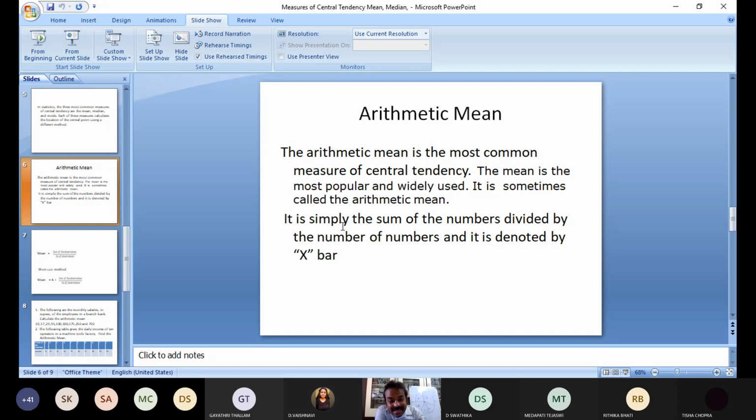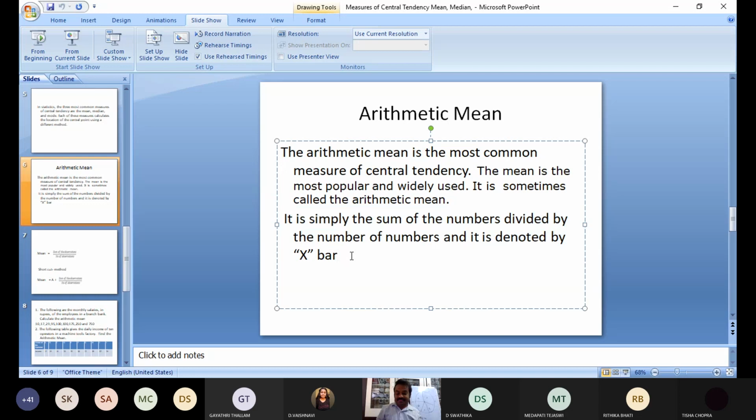It means adding each subject's marks, divided by the number of observations. Then you will get the average. Sum of the observations.